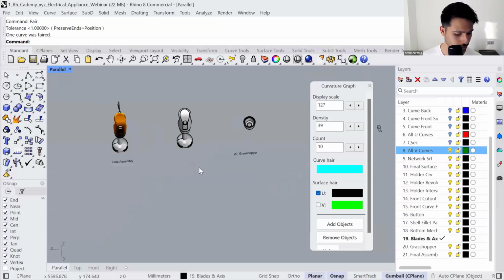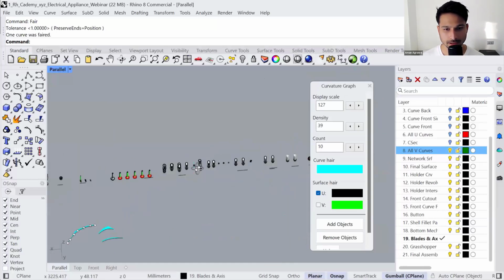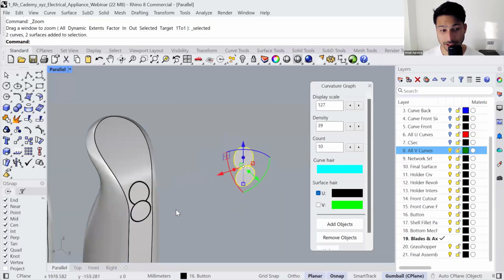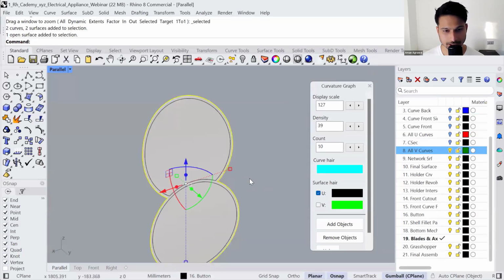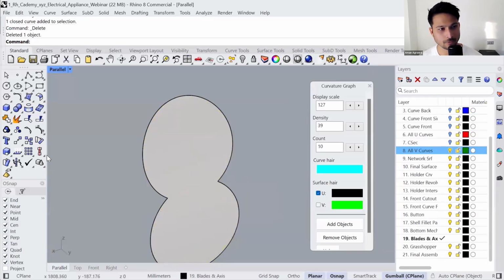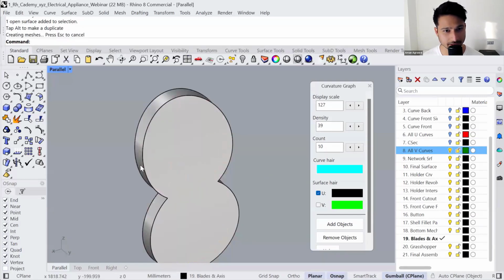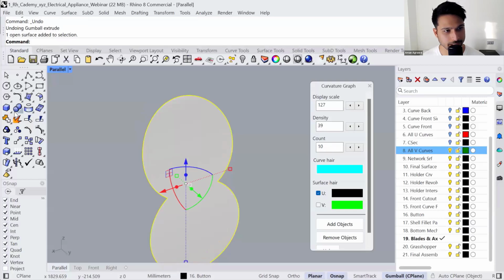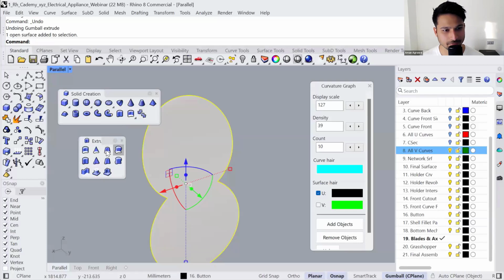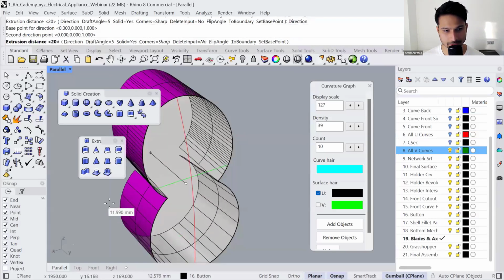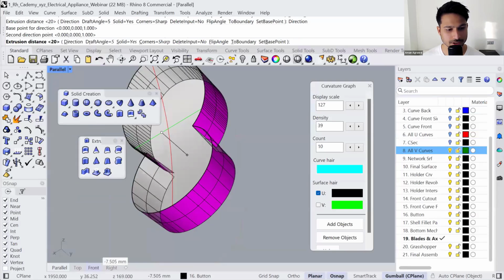To the buttons, sure. If you go to the button layer, we have the buttons here. Let's say in this one, or even the cutout piece, this one. In Rhino, when you are trying to extrude, by default it extrudes without any draft angle. But if you go to Solid Tools, Surface Tools, here you will find Extrude Surface Tapered. And you, of course, have to define the direction. In this case, it's going to be this direction. And then you also define the draft angle.